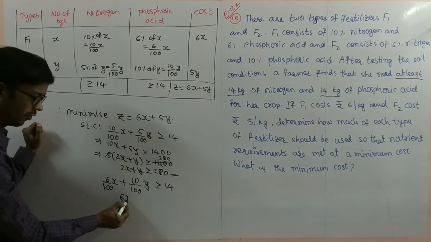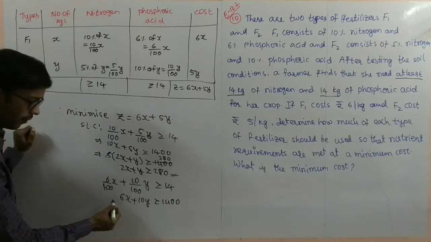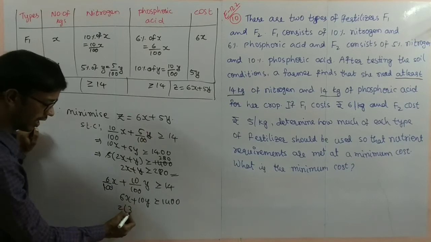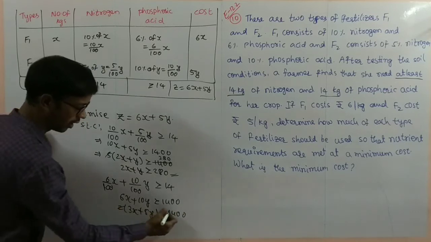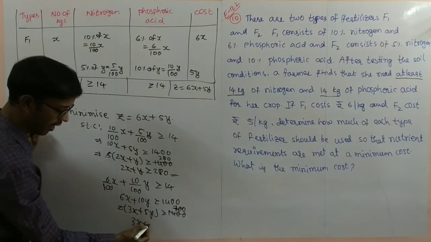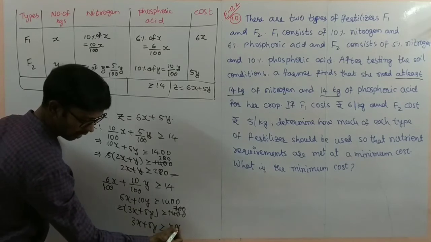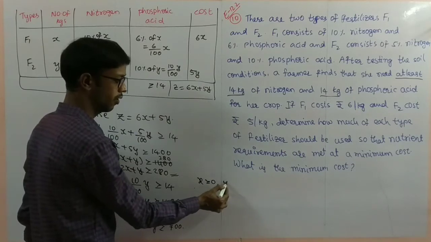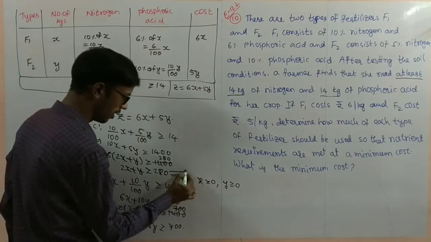And here if you make the simplification, 6x plus 10y is greater than or equal to 1400. The common value is 2, we can take it common. 3x plus 5y is greater than or equal to 700. And non-negative constraints: x is greater than or equal to 0, y is greater than or equal to 0. The quantities should be positive. So this is equation 1.